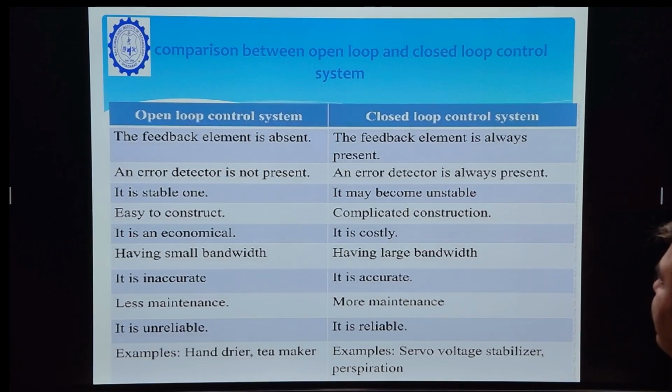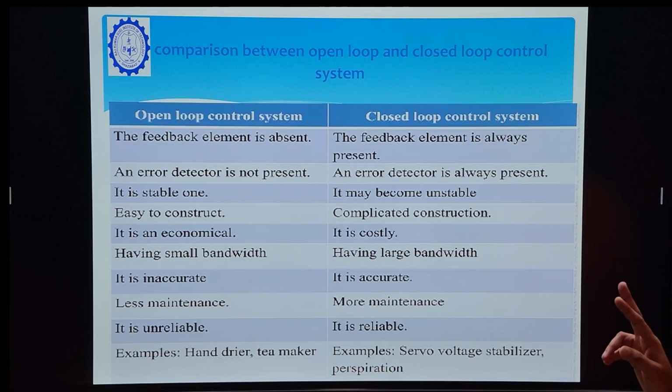This is the difference between open loop control system and closed loop control system. As in this slide, the feedback element is absent in open loop control system and the feedback element is always present in closed loop system. As I just explained, in open loop control system there is no feedback, and in closed loop system there is a feedback. Second difference is an error detector is not present in open loop control system, but in closed loop control system error detector is always present.